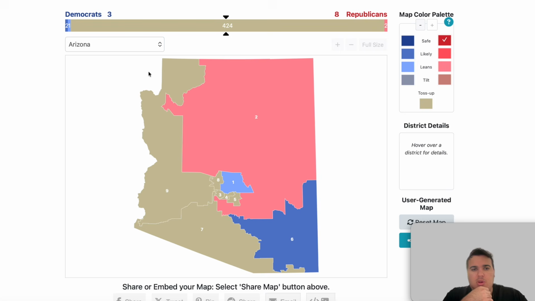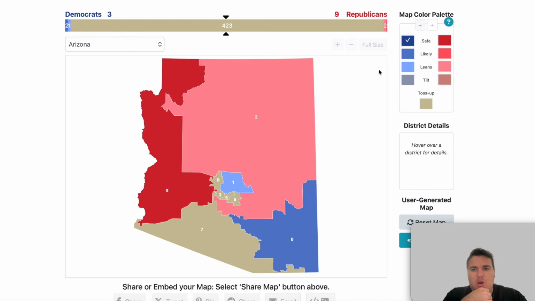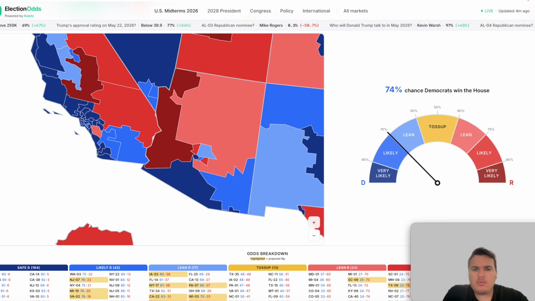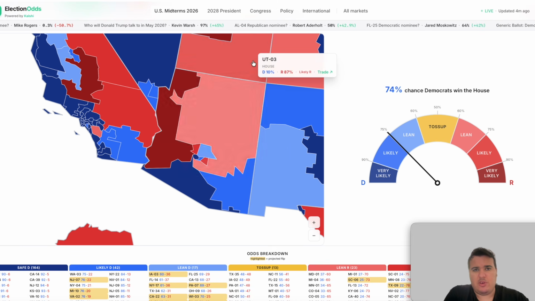So we're just going to put those on the map here. 9th goes safe R, 7th goes safe blue. Now in these districts, the 8th with Abe Hamada, the 3rd with Yasmin Ansari, the 4th with Greg Stan, and the 5th with Andy Biggs. These go the following. This district, the 8th is likely R, safe blue in Arizona 3, likely D in Arizona 4, and safe or likely R in Arizona 5.